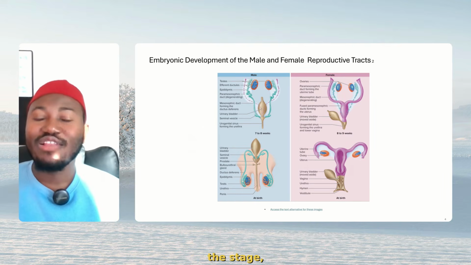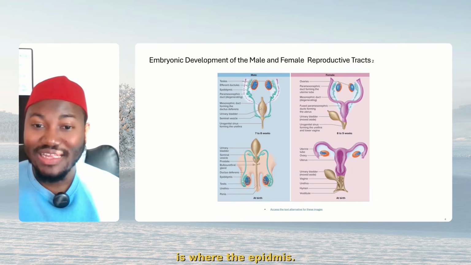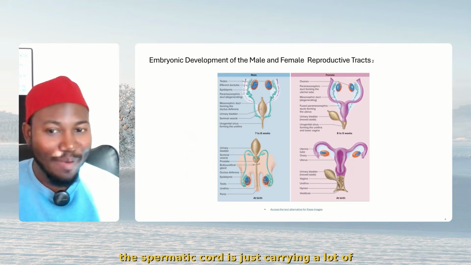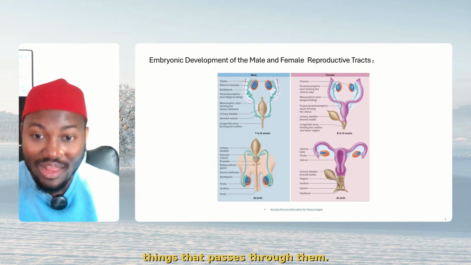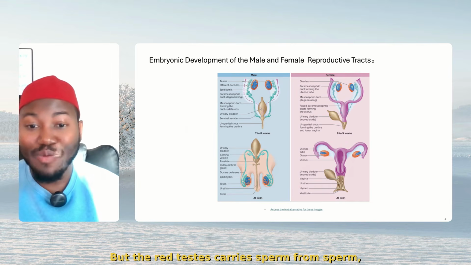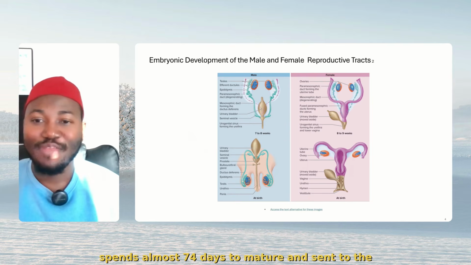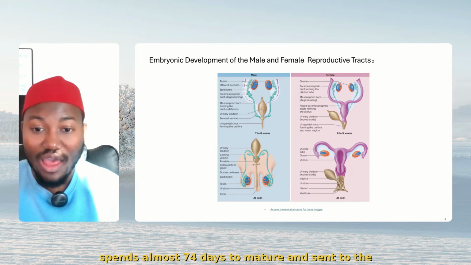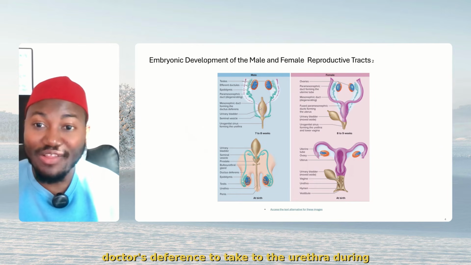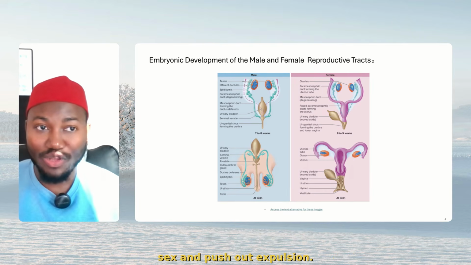Now, the part that matures sperm and stores it is where? The epididymis. Remember, the spermatic cord is just carrying a lot of things that pass through it. But the rete testis carries sperm from seminiferous tubules to the epididymis. And it's immature sperm. But in the epididymis, it spends almost 74 days to mature and is sent to the ductus deferens to be taken to the urethra during sex for expulsion.